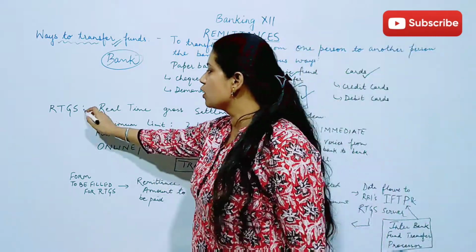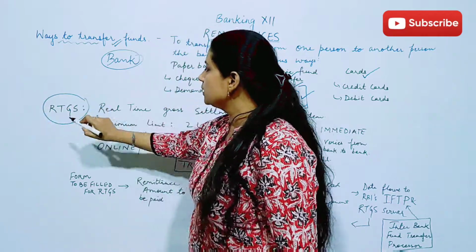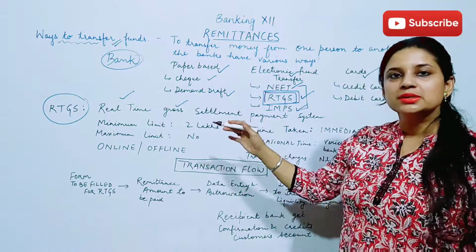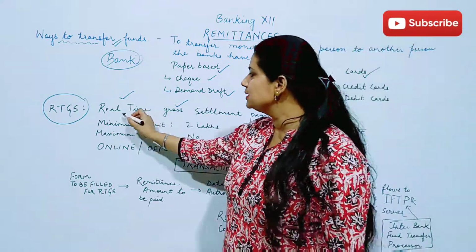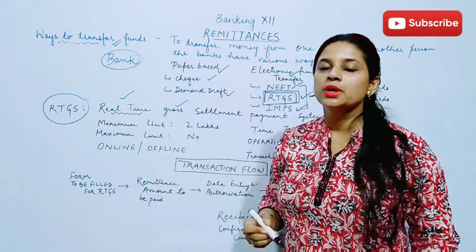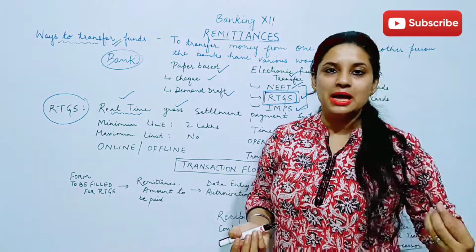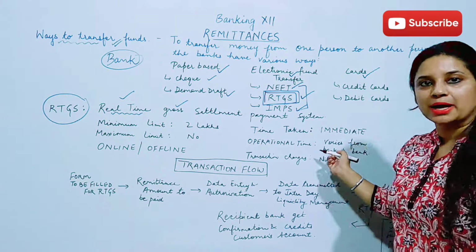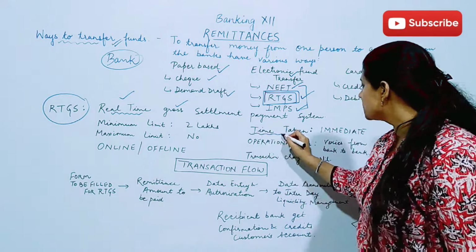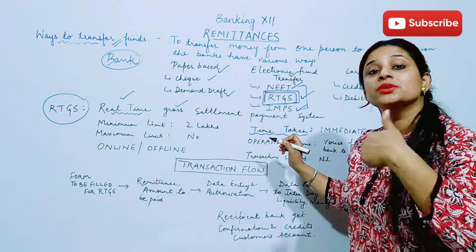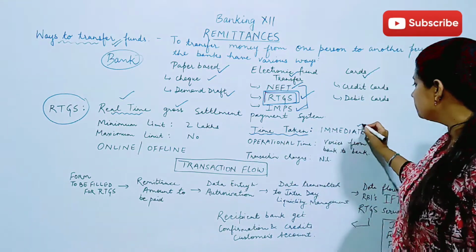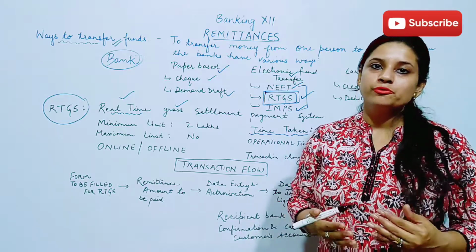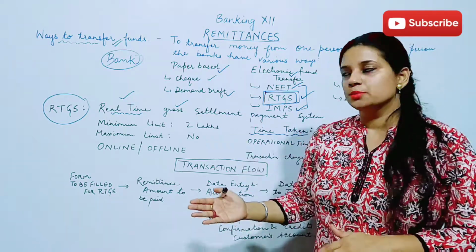So today we are going to talk about RTGS. What is real time? What is gross settlement? We have to understand these terms first. Real time means when we are not looking forward to any time lag. The operational time varies from bank to bank, but the time taken for the transfer of funds would be immediate, means no time is going to be taken for the transfer of funds from one person to another person.